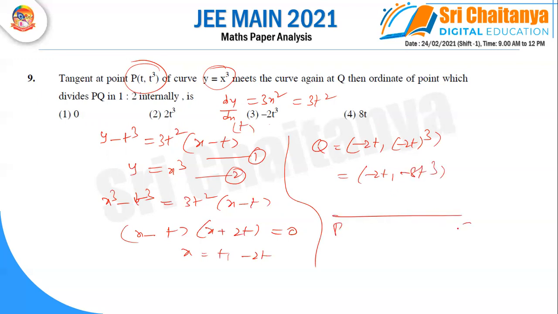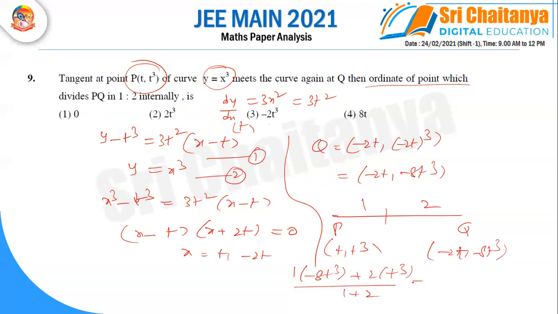So PQ is there, and the point divides in the ratio 1:2. So taking here one point and one more is minus 2t, minus 8t cube. Taking y ordinates, here it is minus 2t. They are asking the y ordinate of the point, that means (mx2 plus nx1) by (m plus n), applying 1 into minus 8t cube plus 2 into t cube, by 1 plus 2. Calculating this value, we get the answer minus 2t cube. So the answer is this one, right?